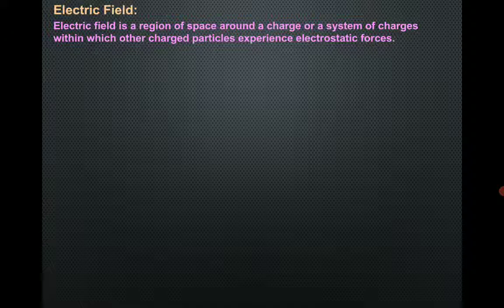It means if there is a region or space available due to a charge or system of charges, in which if we bring any other charge or charged body, and that charged body experiences a force due to that charge or system of charges, then that particular region or space within which another charged body experiences the force is called electric field.